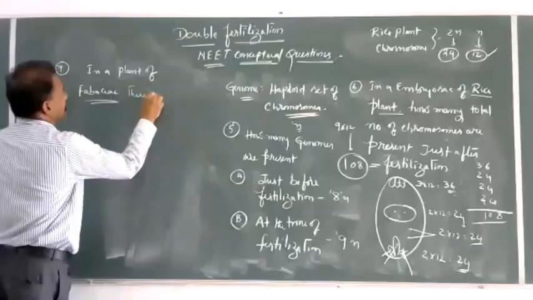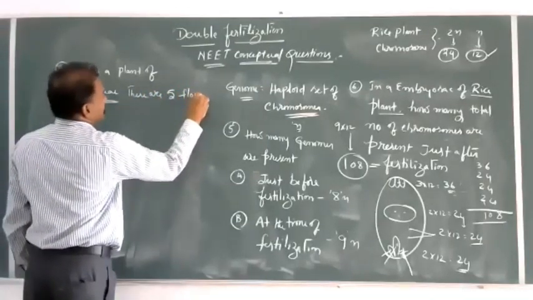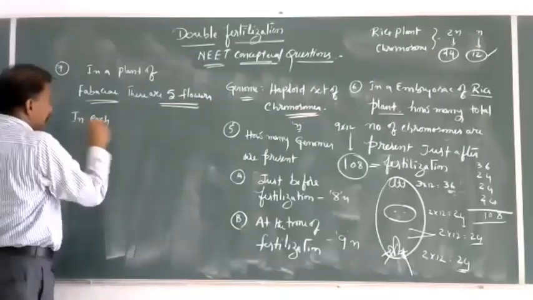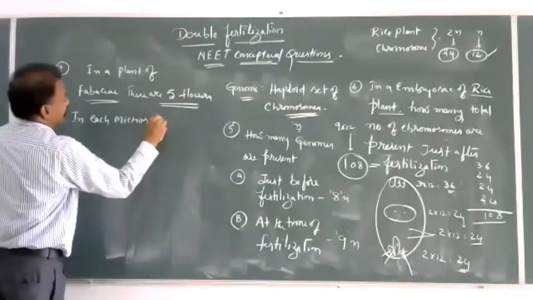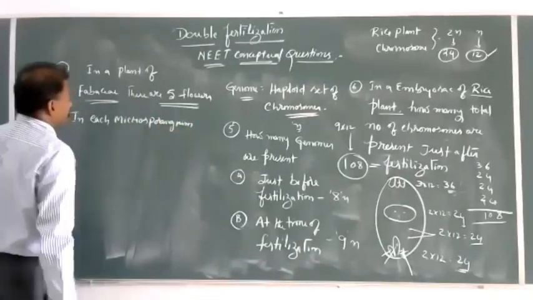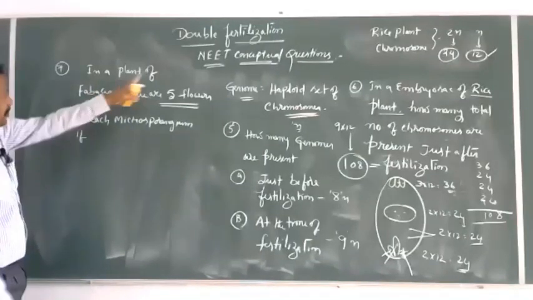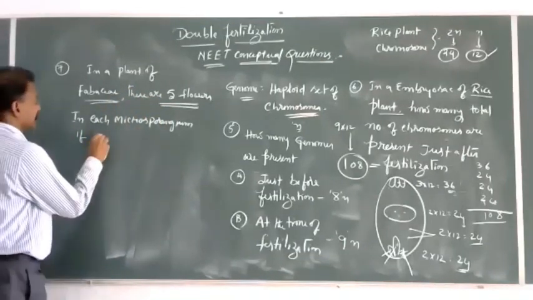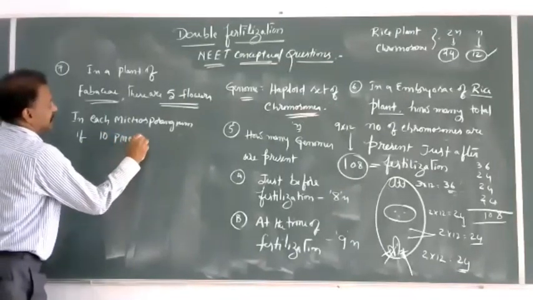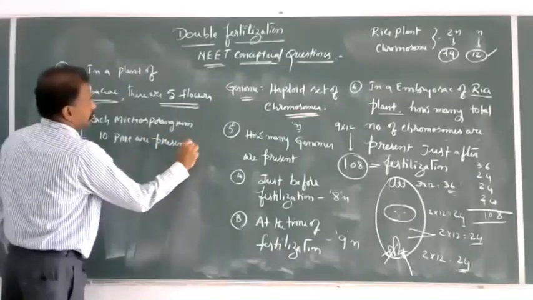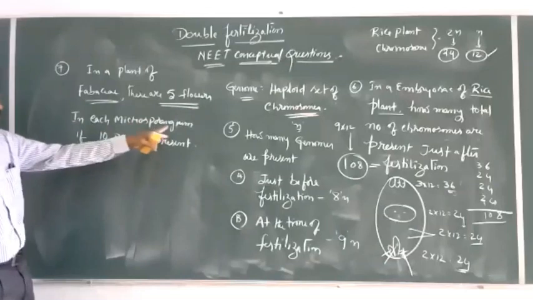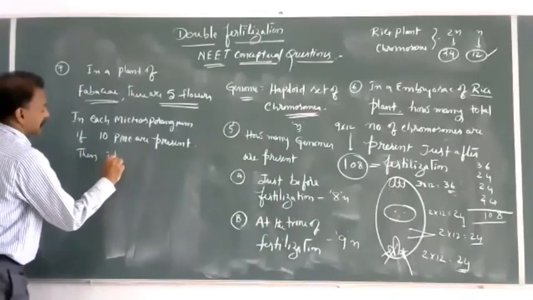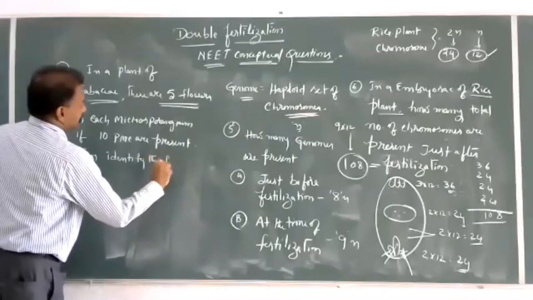there are 5 flowers. In each microsporangium, if 10 pollen mother cells are present, then identify the following.